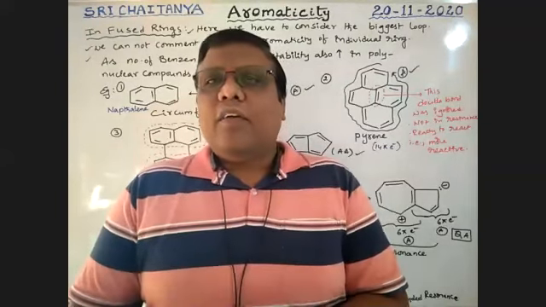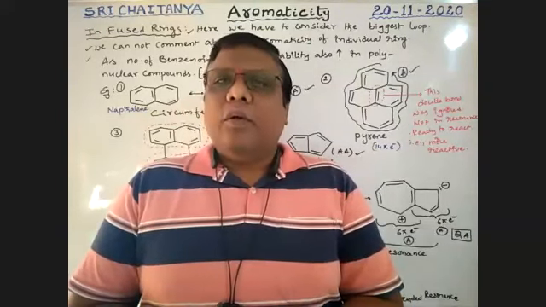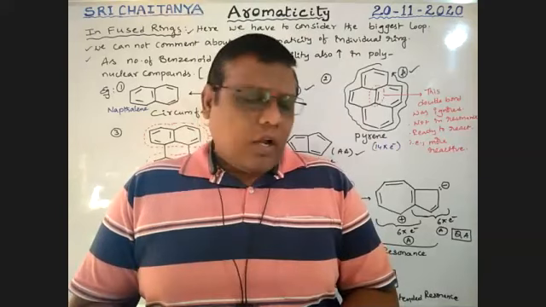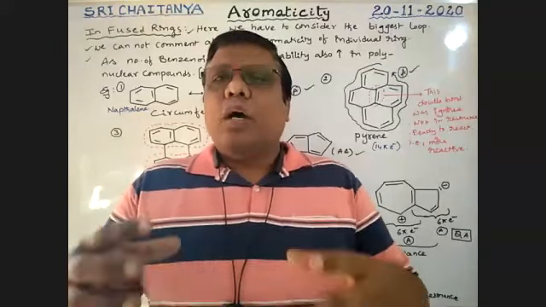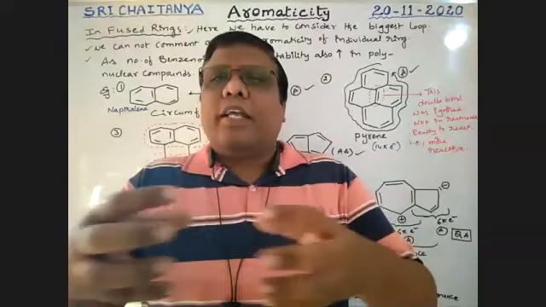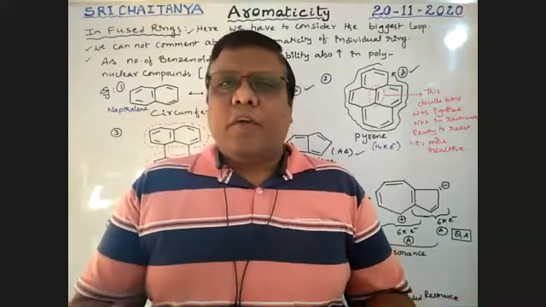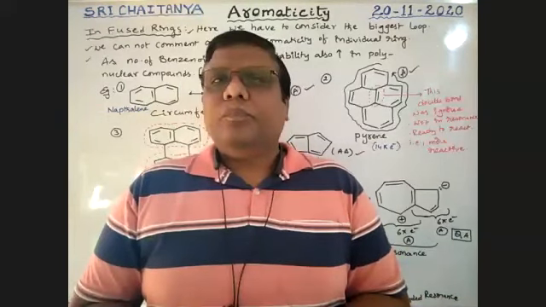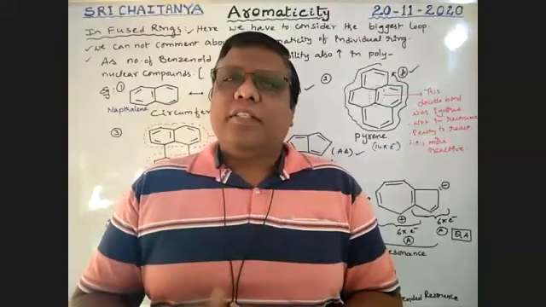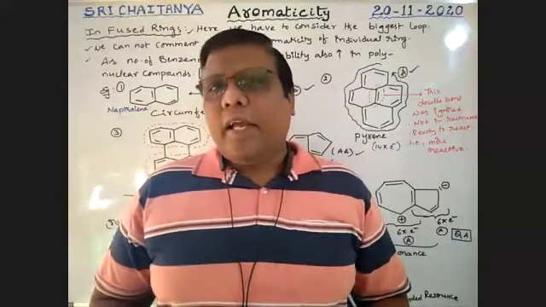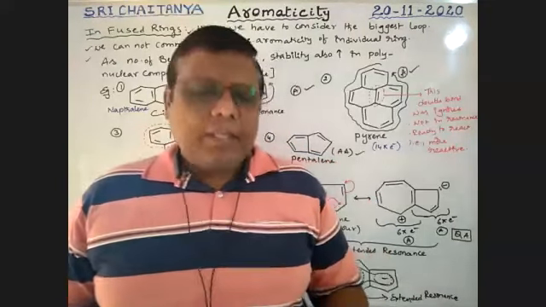Yesterday we covered some compounds. Today I am going to discuss some more, a different variety of examples. At first I am taking fused rings. Fused rings means two or more rings are in contact with each other, either 6-membered, 4-membered or 5-membered rings, whatever it may be. Naphthalene, anthracene, phenanthrene, all those are examples of fused rings. Let us discuss them one by one.